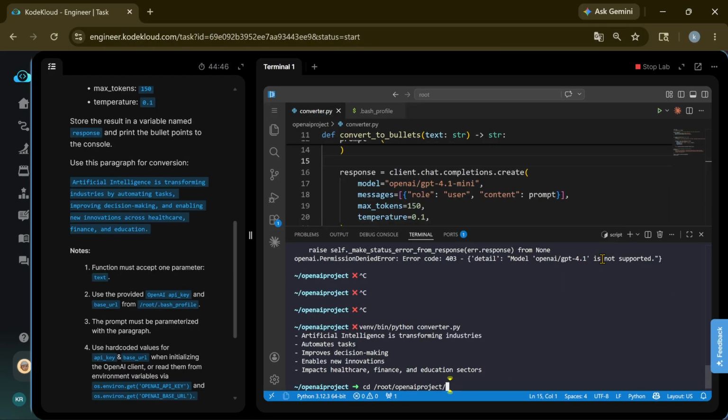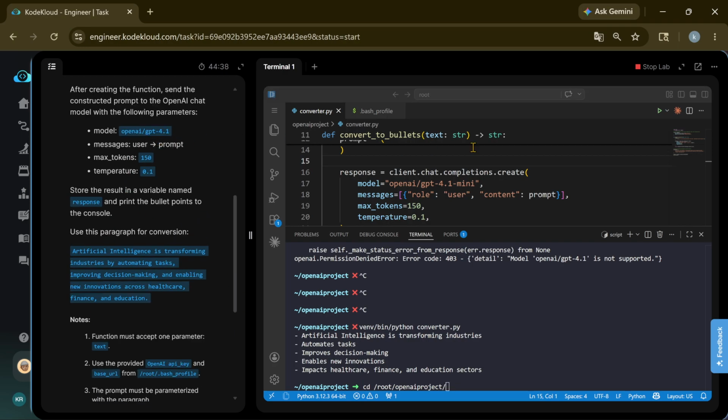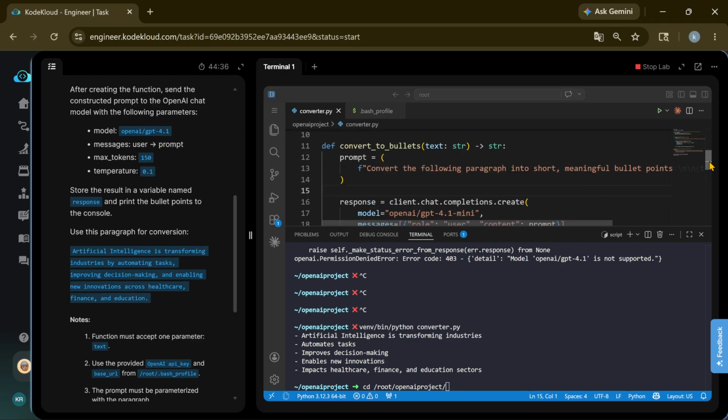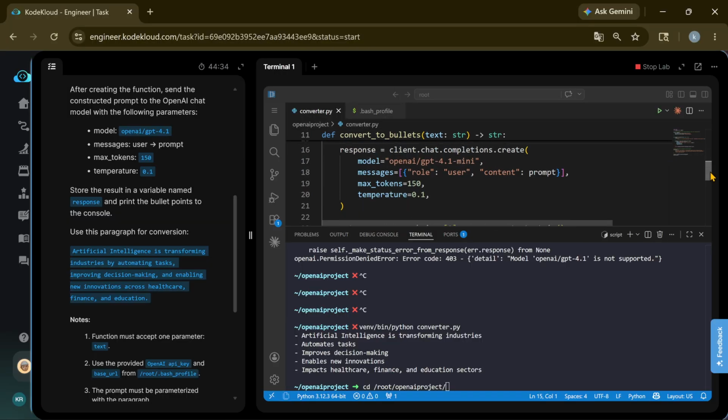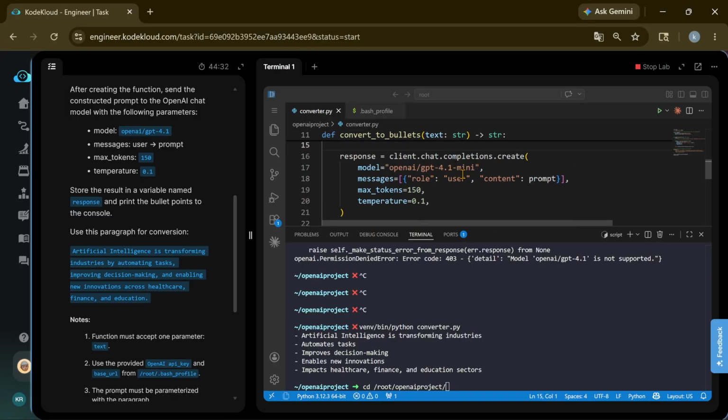Model OpenAI GPT 4.1 is not supported. But actually in this task they have only given 4.1. So I'm using the previous model. The previous task model we used is the GPT 4.1 mini version only. So I'm using the same version, and now this command is running.